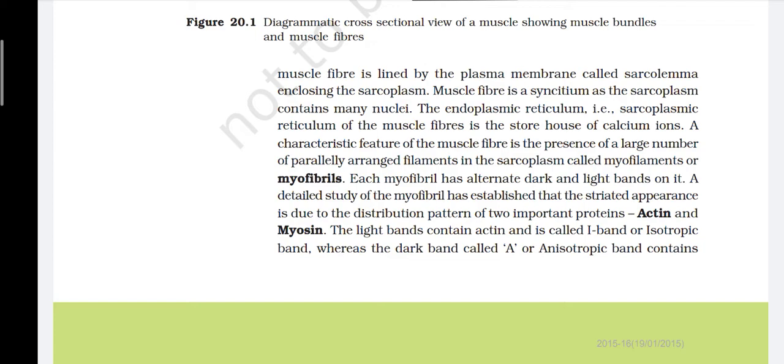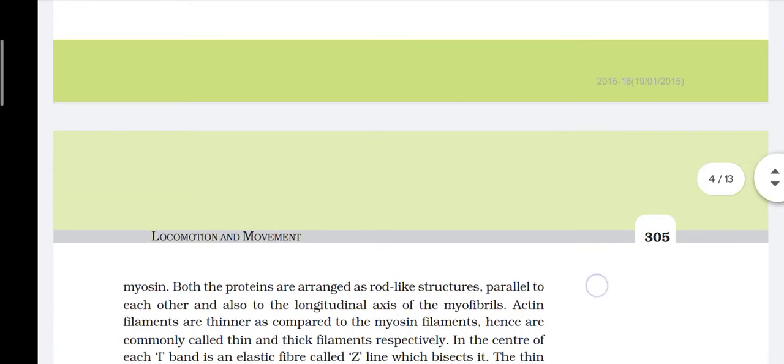Each myofibril has alternate dark and light bands on it. A detailed study of the myofibril has established that their striated appearance is due to the distribution pattern of two important proteins, actin and myosin. The light band contains actin and is called the I band or isotropic band, whereas the dark band, called the A or anisotropic band, contains myosin.